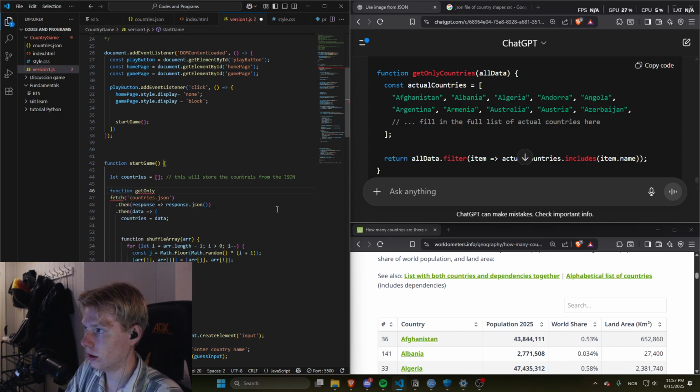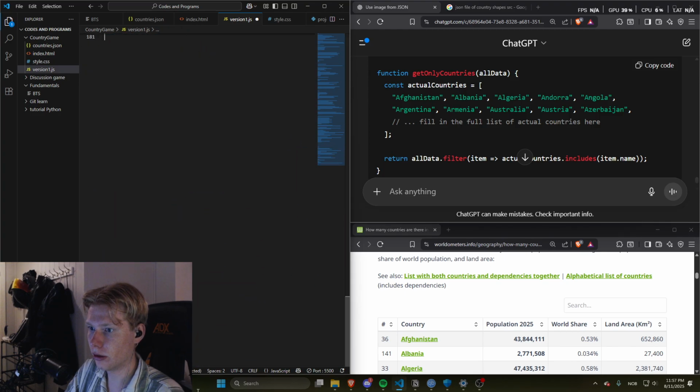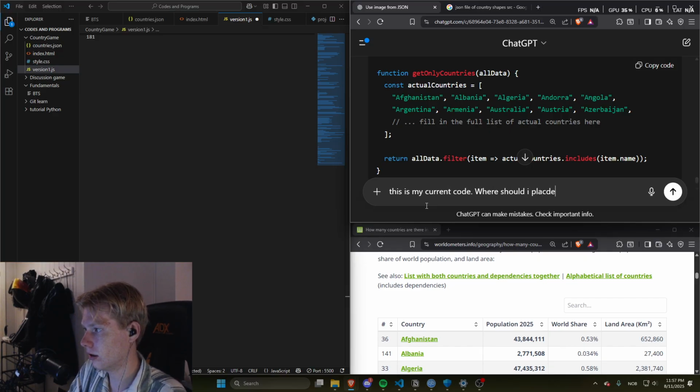Get only, or maybe it shouldn't. Actually, let me just double check that ChatGPT actually knows my whole code. This is my current code. Where should I place the function?